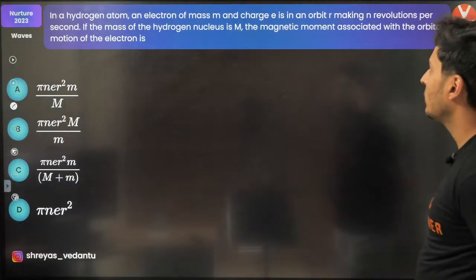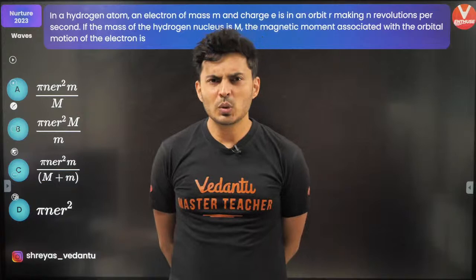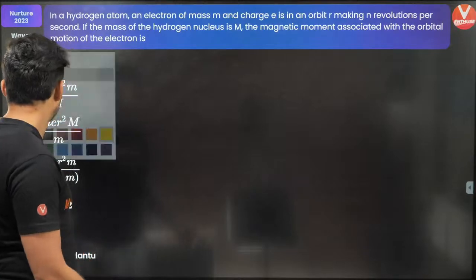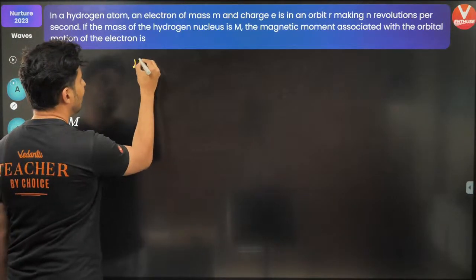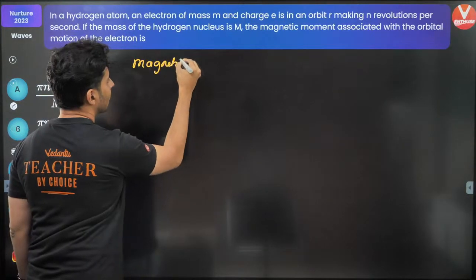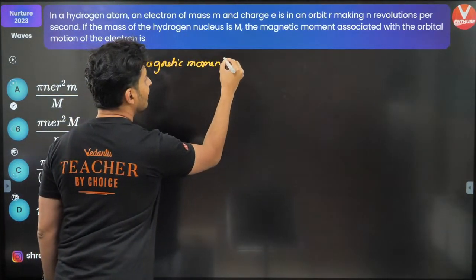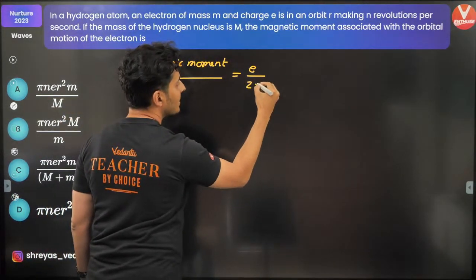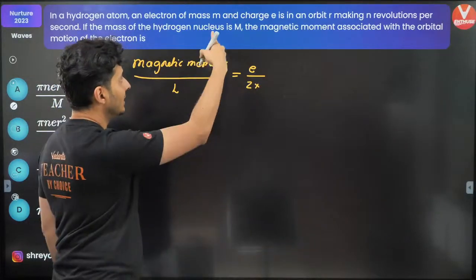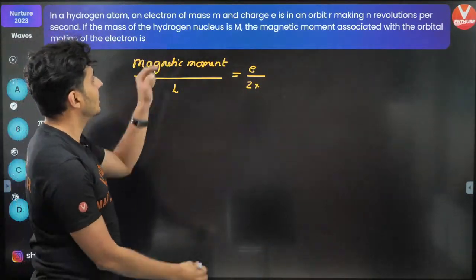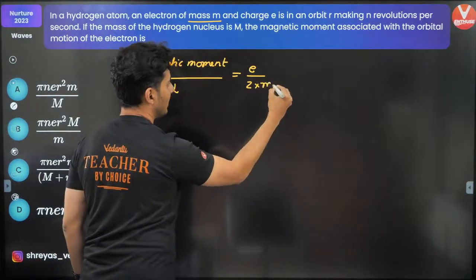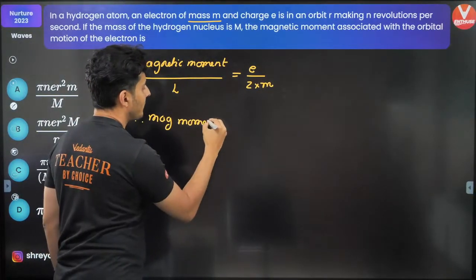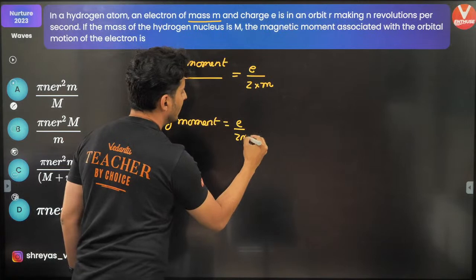In hydrogen atom, an electron of this mass making some revolutions. So what do you think is the magnetic moment? I just gave you a formula for magnetic moment. The formula, if you recollect, is magnetic moment upon angular momentum equals e by 2 times the mass of the moving particle. In this case, it is the electron's charge, and mass is m, so 2 times m. Therefore, magnetic moment will be e by 2m into L.